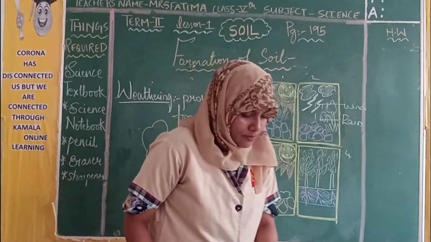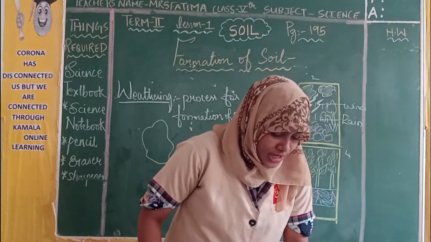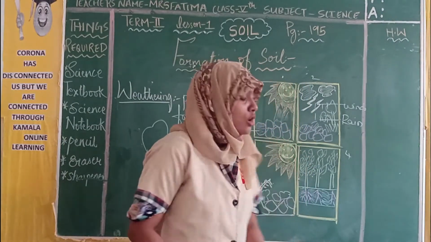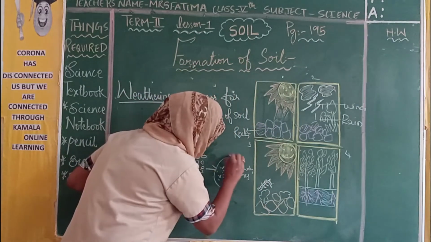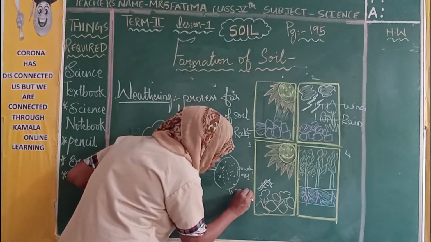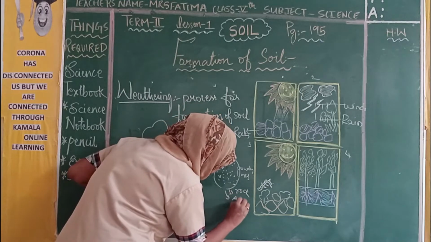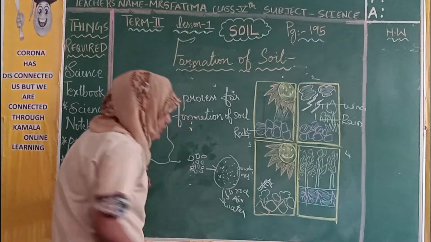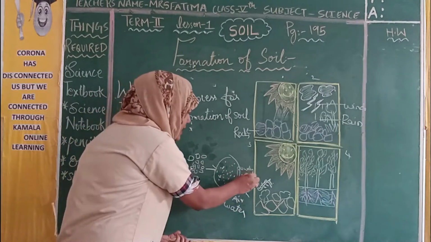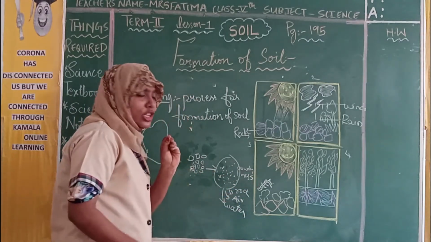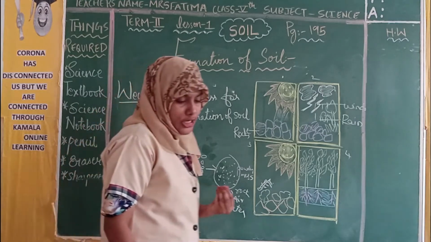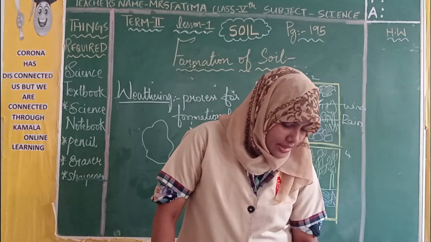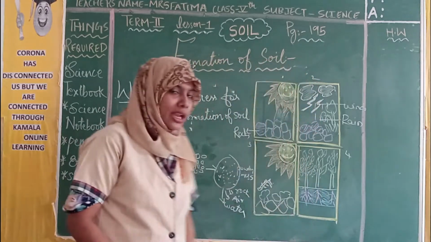The powdery mass has pieces of rock, air and water. What does this contain? It contains small rocks, air and water, trapped inside, and this is known as soil.